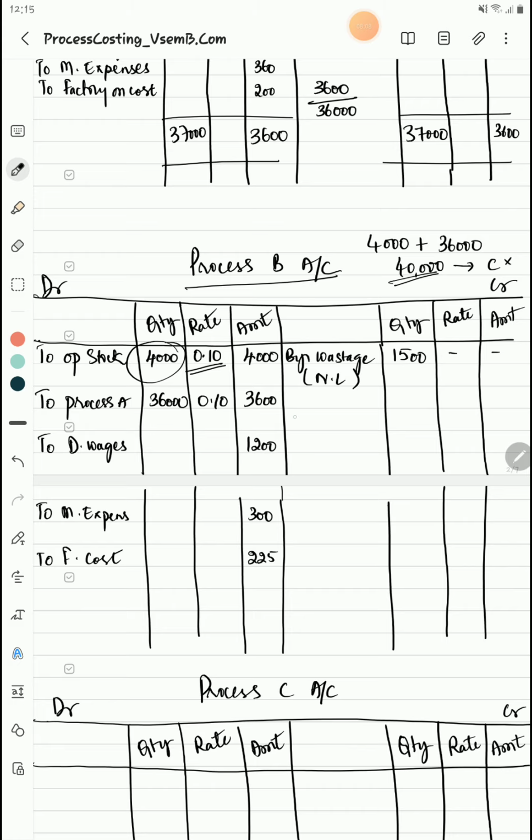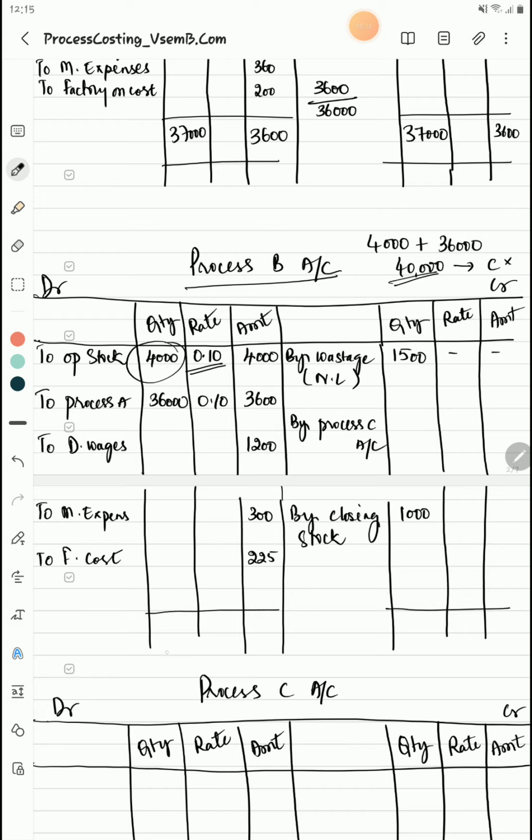So you will have to write by process C account. How much is going? We do not know, but we know the closing stock, isn't it? By closing stock, how much is it? They have kept closing stock of 1,000 units, isn't it? So closing stock is 1,000 units.